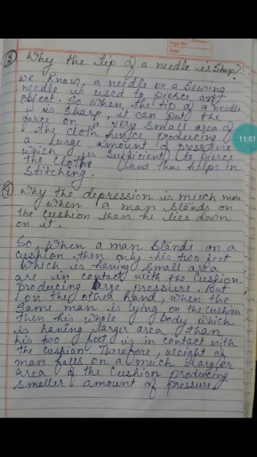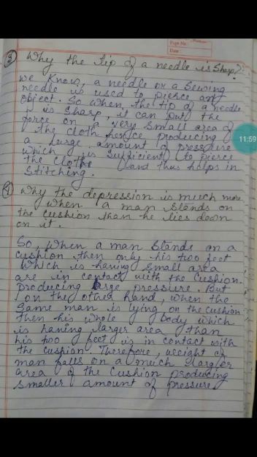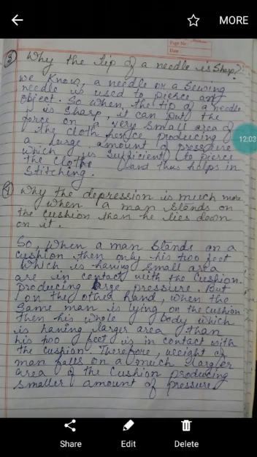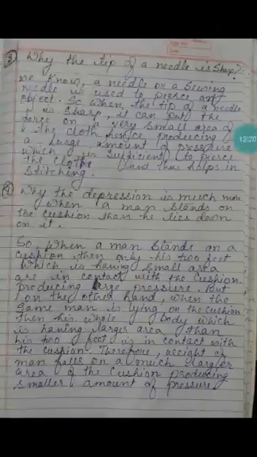Now our last observation we'll see is why the depression is much more when a man stands on the cushion than when he lies down on it. When a man stands on a cushion, only his two feet, which have a small area, are in contact with the cushion, right?